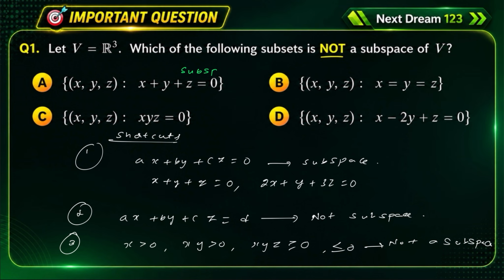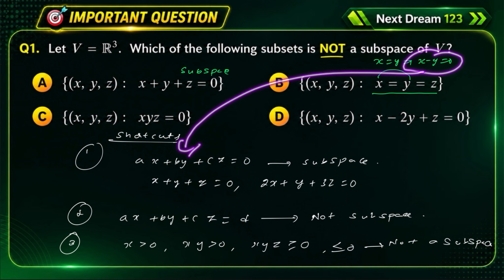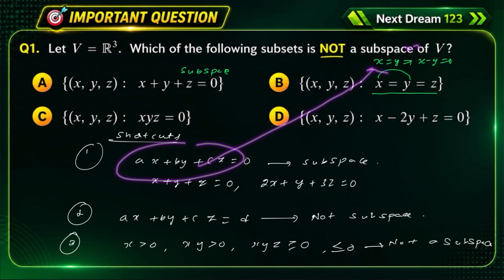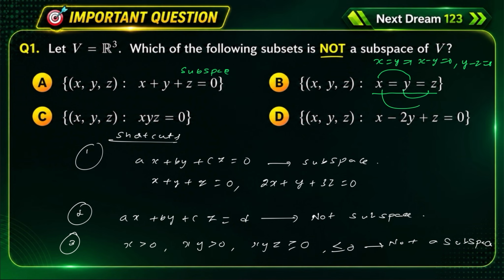And x equal to y equal to z. See, if you equate these two, we get x equal to y, that is nothing but x minus y equal to 0. This is also a linear equation in the same form. If you take c equal to 0, it becomes like this. Similarly, if you equate these two, we get y minus z equal to 0. If we equate these two, we get x minus z equal to 0. These are linear equations of the same form, so this is also a subspace.